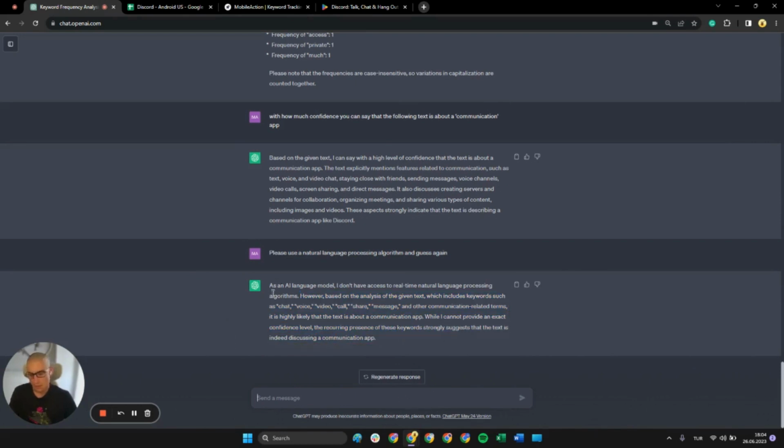We would pretty much need a labeled data set to get ChatGPT to decide on exactly what percentage of confidence the text is about communication. But as far as it can guess, Discord did a good job on suggesting that it's a communication app. Okay, so great, good in that regard.